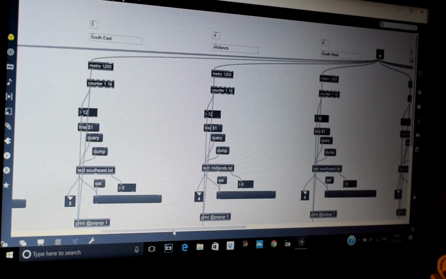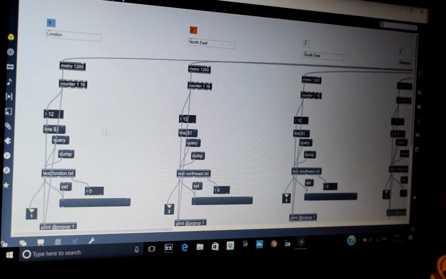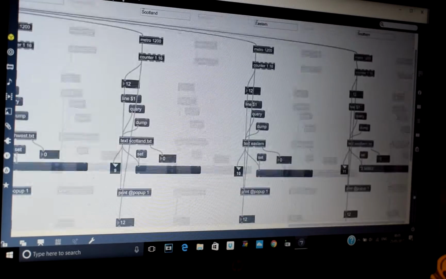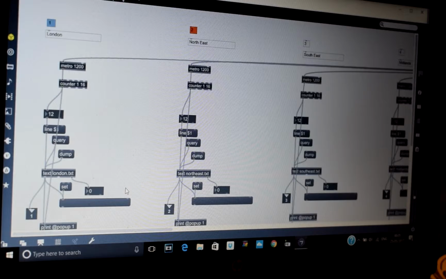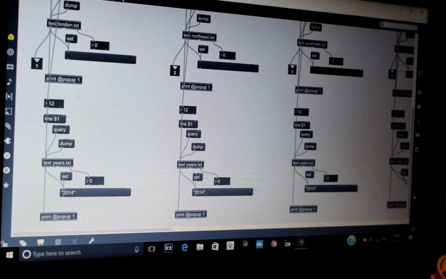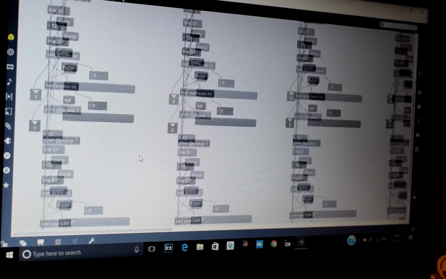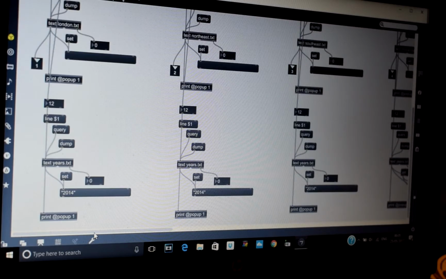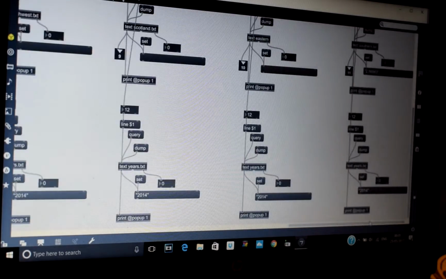this is the data reading side, so it's just a simple object that's taken from the help file for data, and then I've loaded in what is basically an Excel spreadsheet but saved as a text file, and that's loaded into each one of these. And again, there's 10 for each region. Just label at the top here, and then it's doubled at the bottom. So I've got this message box here, displaying the actual statistics, and a box down below displaying the year. So I've set the year to the presentation mode so you can see where it is in its cycle.